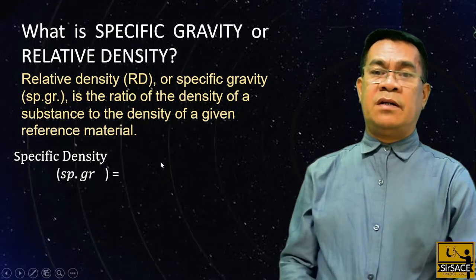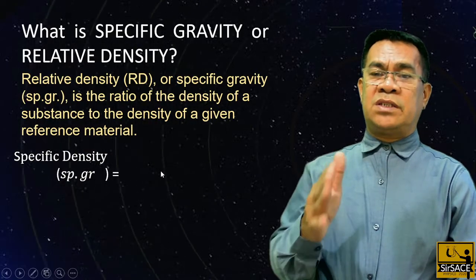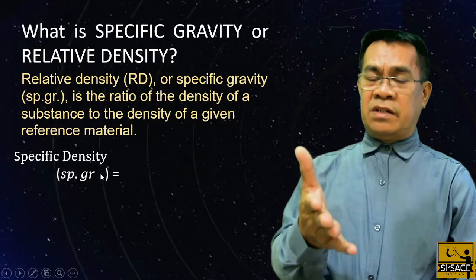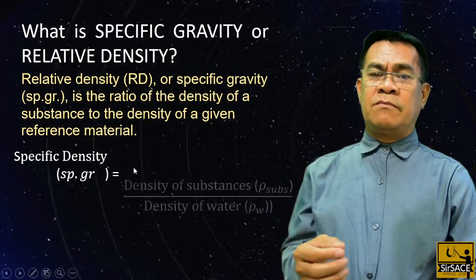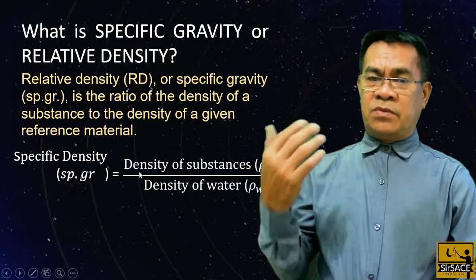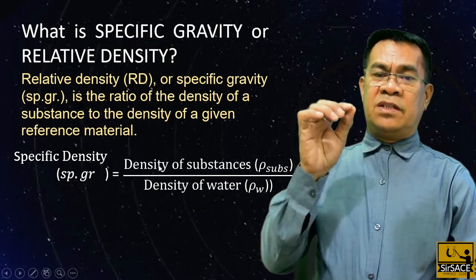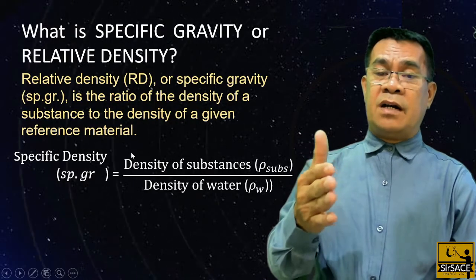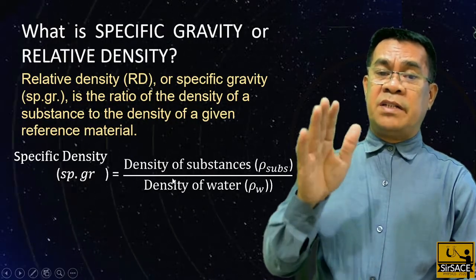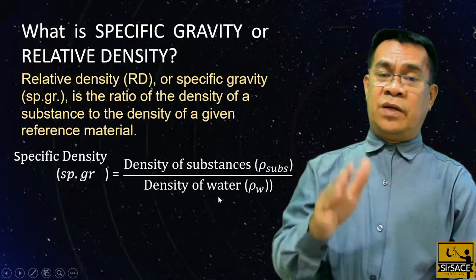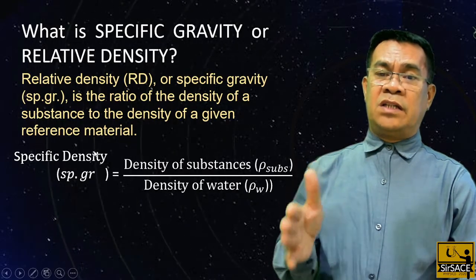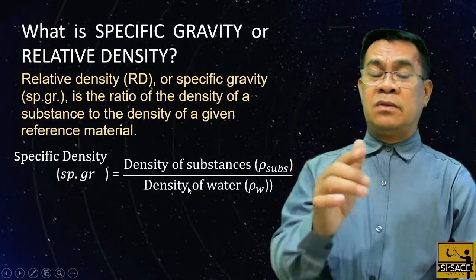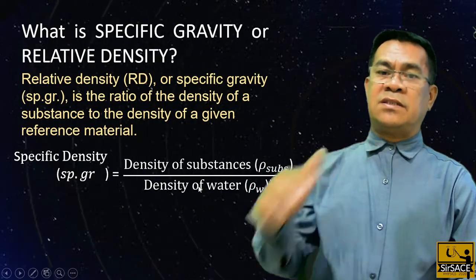So for example, suppose I want to know the specific gravity of that substance with respect to water. All you need to do is divide the density of the substance by the density of water. Doing that, you are calculating the specific gravity of that substance with respect to water. So our reference is the water.